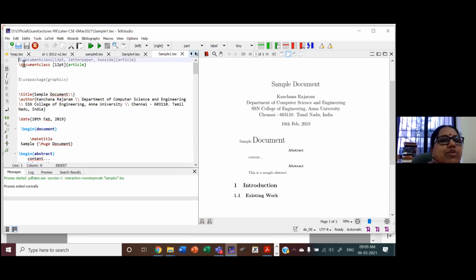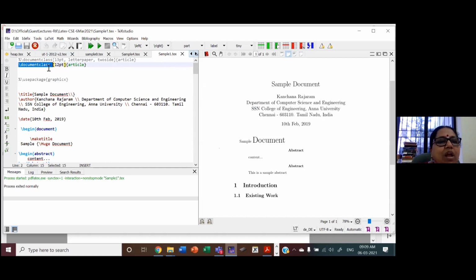Thank you. So you can see here, there is a document class. So this is your Text Studio environment. You have two windows here. This left side window is for displaying the source document, and the right side window is to display the contents, how it will look when it is compiled. So I have taken one sample text. It's a text file. You can see here, sample1.txt.